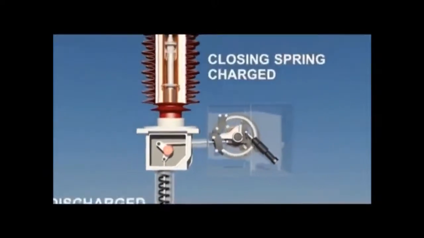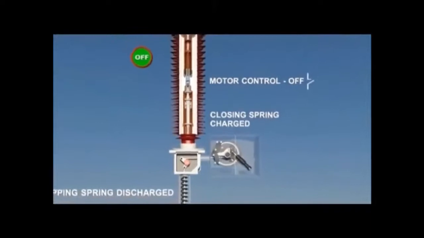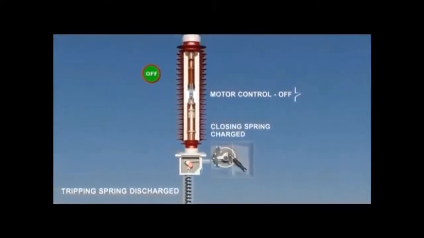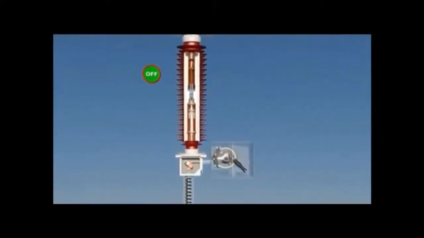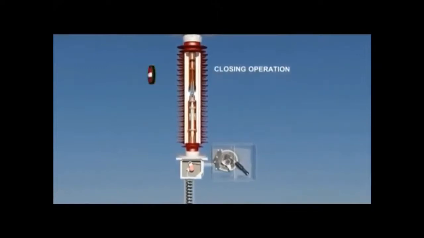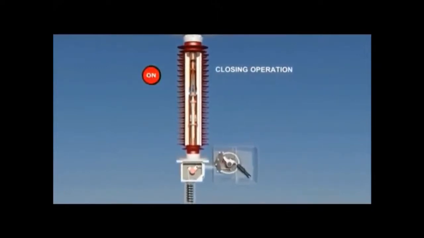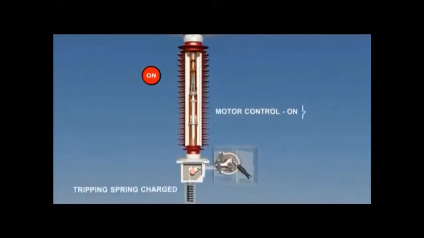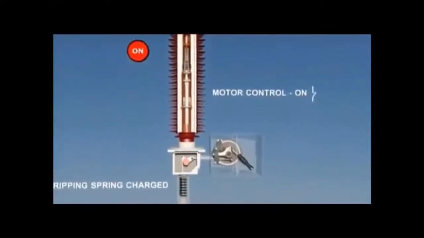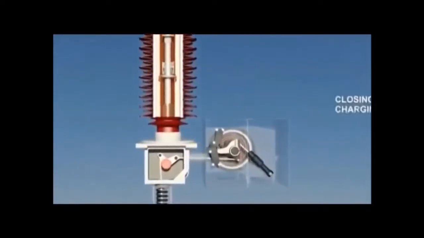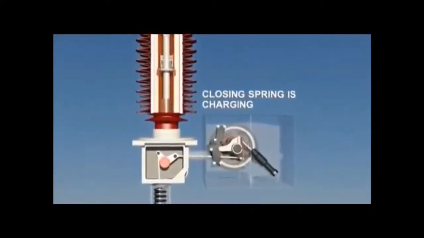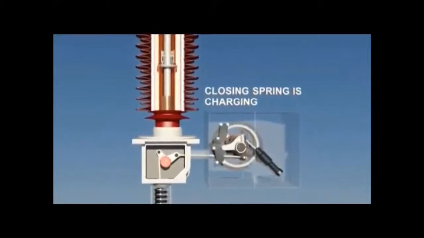Closing spring is charged. Breaker is in off condition. Motor control is in off condition. Now closing operation is taking place, and now breaker has closed. Now motor control became on. Tripping spring automatically got charged. Now breaker is ready for tripping.